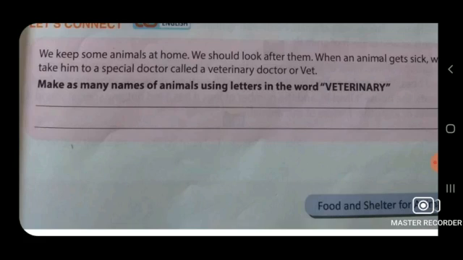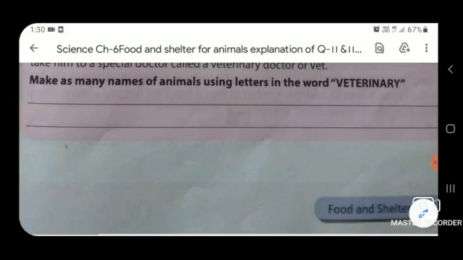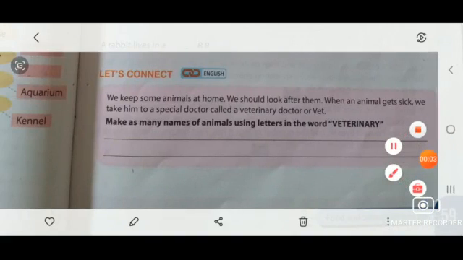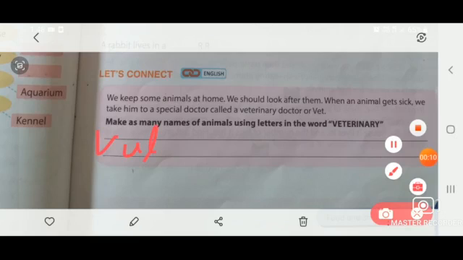So children, you have to write some names of animals. Like V for vulture. What is the spelling of vulture? Vulture.